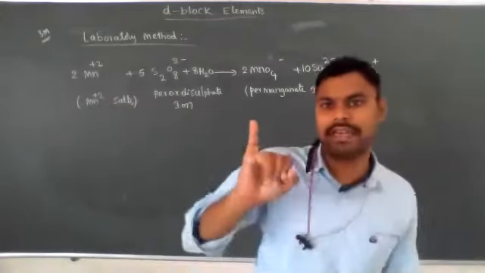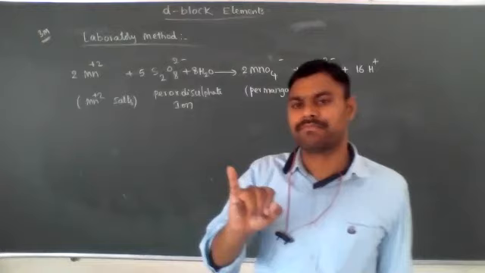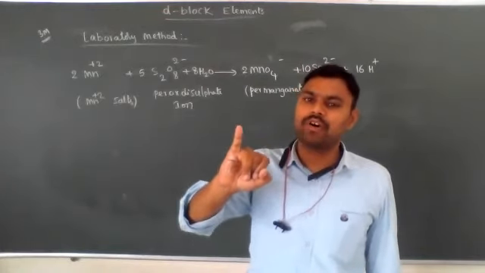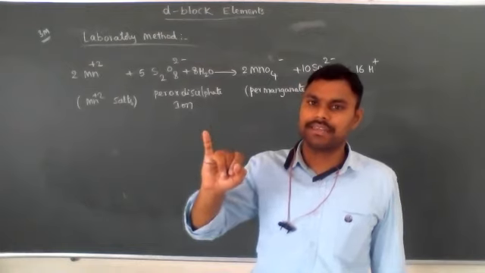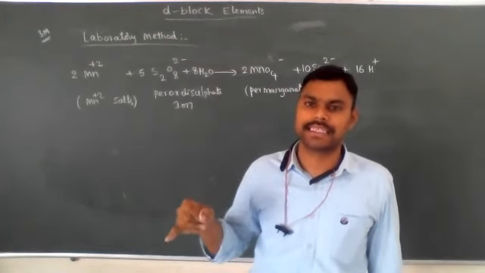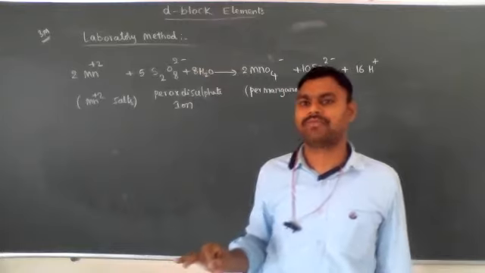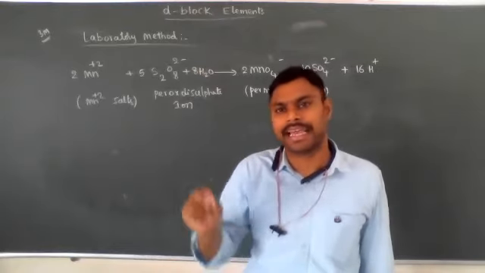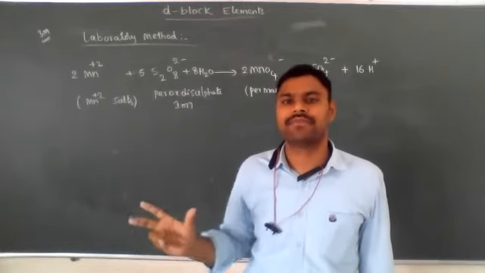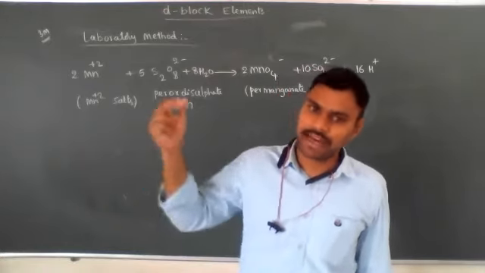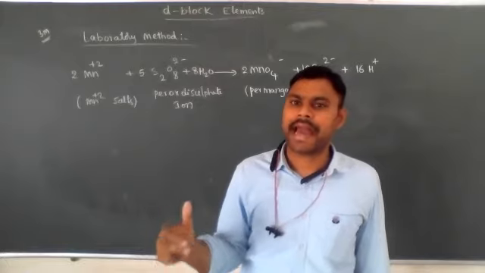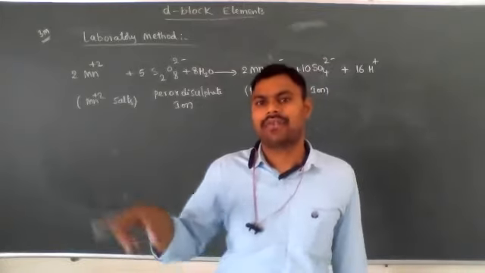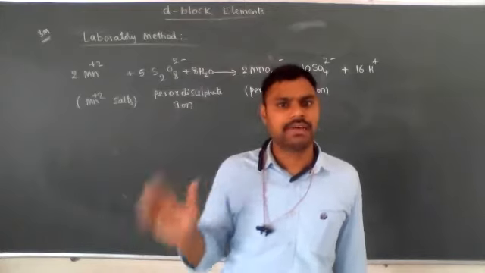So one is the pyrolusite method. In the pyrolusite method, how do we prepare KMnO4? In the first step, MnO2 is fused with KOH in the presence of potassium nitrate, which acts as an oxidizing agent, and is converted into K2MnO4. Manganate ion is formed. That manganate ion undergoes disproportionation in either neutral or acidic medium and forms permanganate ion. Instead of that step, potassium manganate K2MnO4 treated with carbon dioxide forms KMnO4. That is the first preparation method.